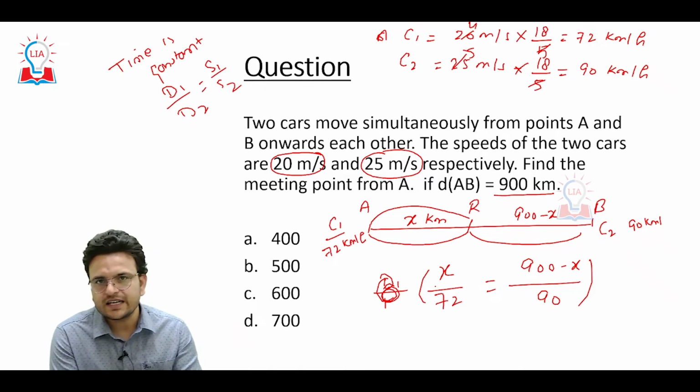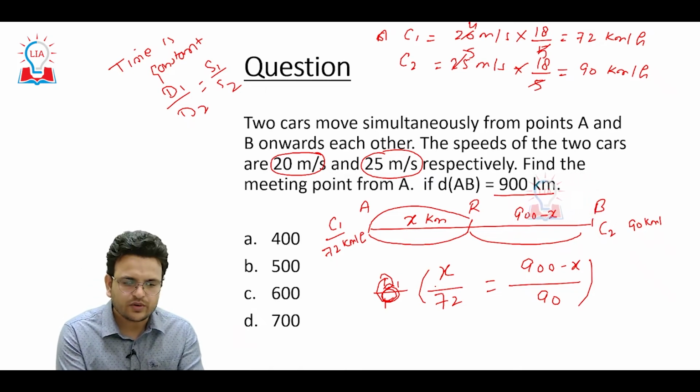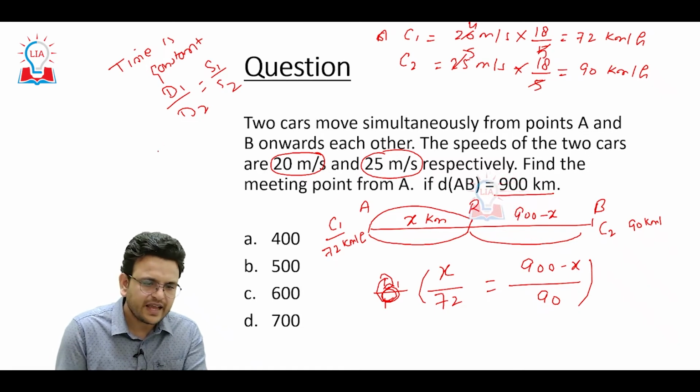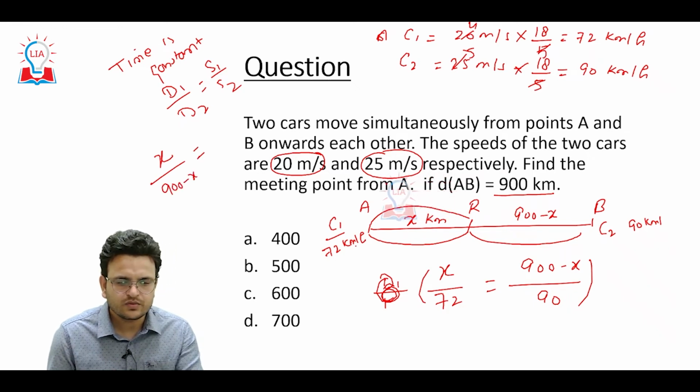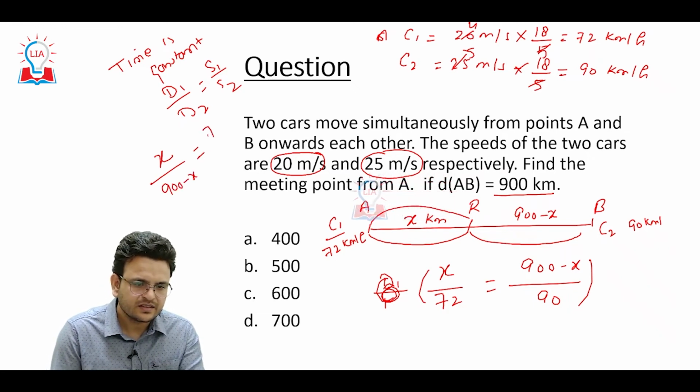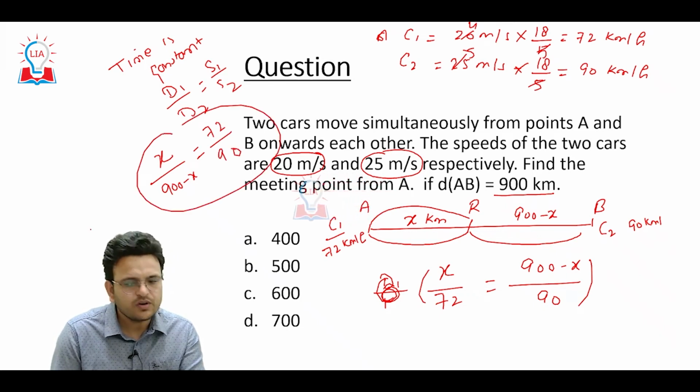Because whenever both cars meet, d1 is x and d2 is 900 minus x, equal to speed 72 upon 90. Same thing only.